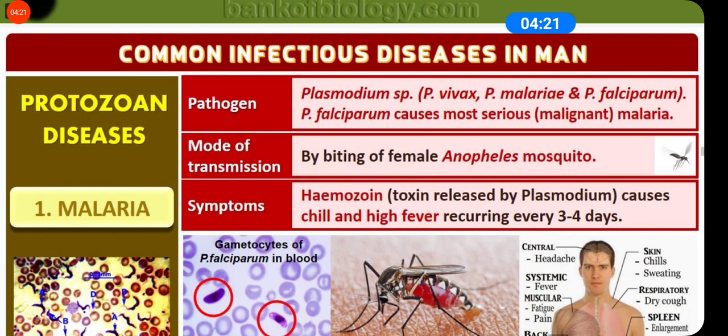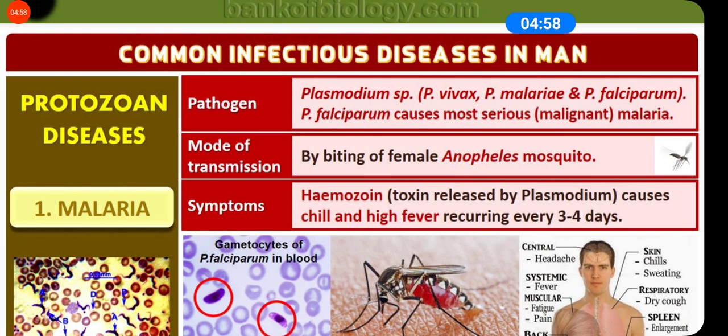Next is the protozoan disease, and this disease is malaria. Please be clear that the female Anopheles mosquito is a vector. The female Anopheles mosquito does not itself cause malaria, but if the protozoan present in the mosquito gets into human blood, only then can it cause malaria.